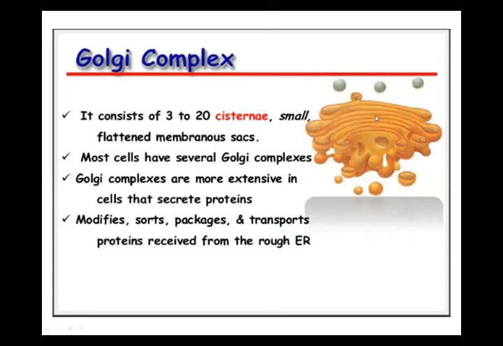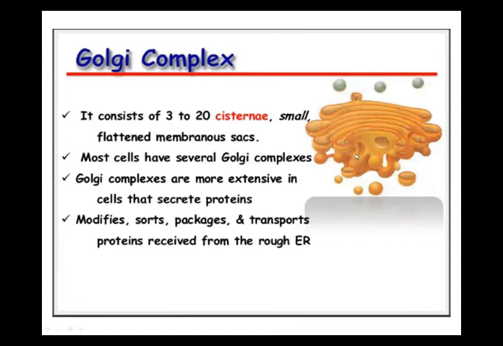Okay, and the Golgi complex is actually these. See the diagram. These are a set, again a group, of smooth membrane-like structures. These are also smooth membranes with flattened, fluid-filled sacs. See my cursor. Sac means pouches, bag. These are sac, pouch-like structures you are seeing, and they are 3 to 20.